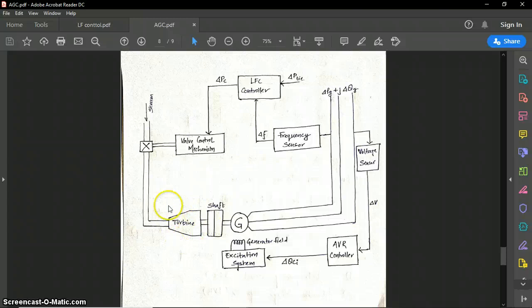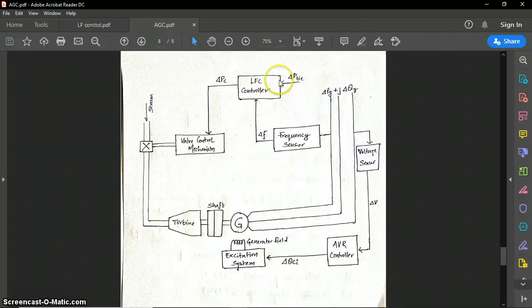The turbine has three stages. In case of the steam turbine, it has three stages: low pressure stage, high pressure stage, and intermediate pressure stage. Also there is a shaft that is coupled to the generator, meaning whatever the speed of the turbine is, the generator will rotate at the same speed. And these are the generator bus bars through which we can sense the voltage and the frequency.